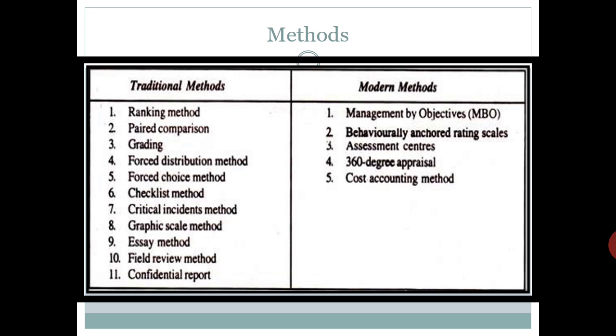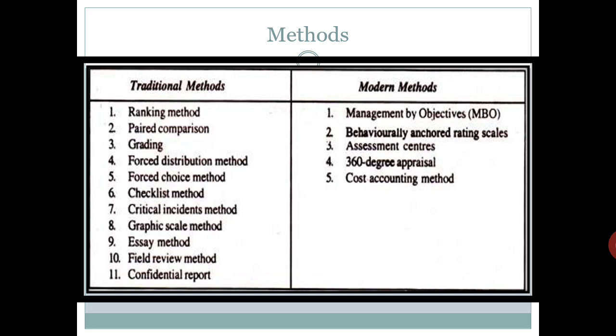Traditional methods do include ranking method, paired comparison, grading, forced distribution method, forced choice method, checklist method, critical incident method, graphic scale method, essay method, field review method, confidential report. And modern methods include management by objectives, behaviorally anchored rating scales, assessment centers, 360-degree appraisal, cost accounting method. One by one we will go through all these methods, and we will see how they benefit the organization and the employee also.